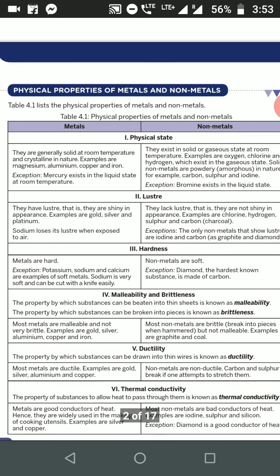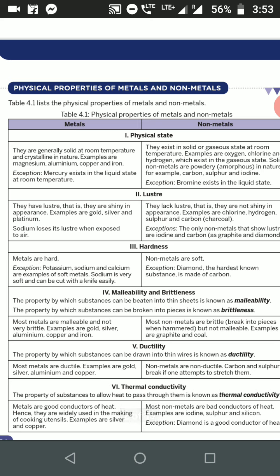Only one exceptional case is iodine. Iodine is shiny in nature, whereas graphite and diamond, you have seen diamond, you have seen graphite which is present in pencils as lead, they are shiny. So this is an exceptional case.